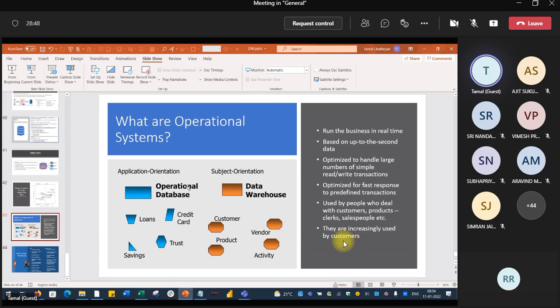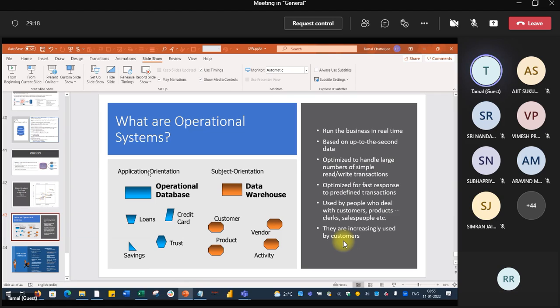Then you withdraw some money. Those types of transactions are updated on a regular basis, on a per-second basis, so many updates. Those types of databases are known as operational databases. Loans, credit card, savings, trust are examples of operational databases.